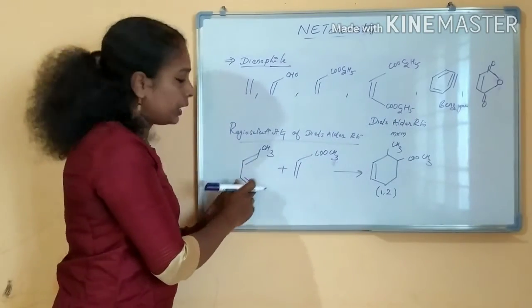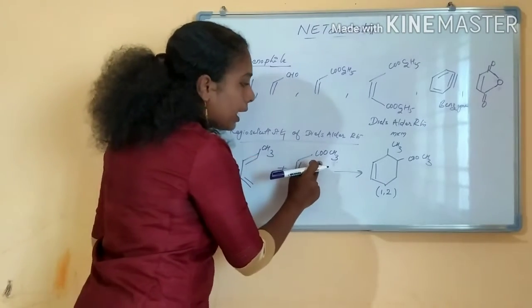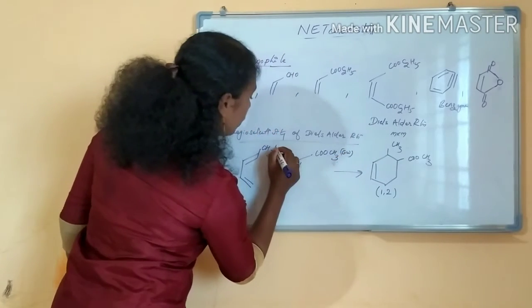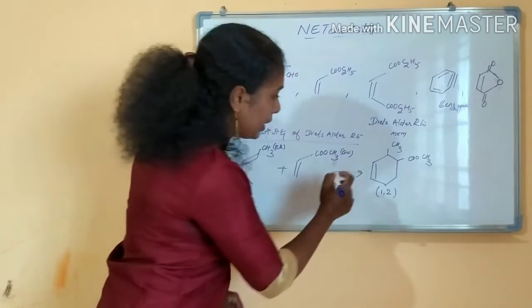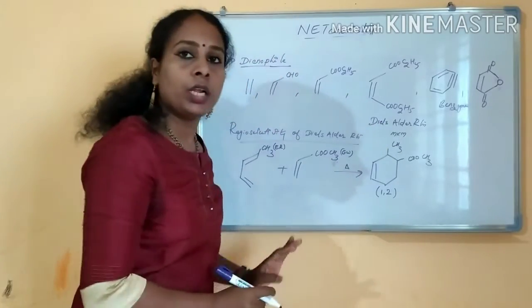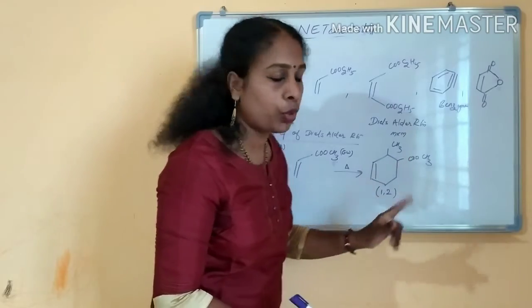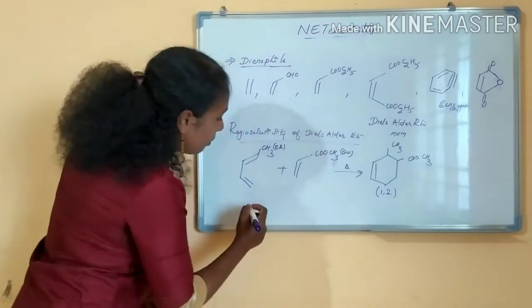So here if you see, the diene is substituted with a CH3 electron releasing group, and the dienophile here has an electron withdrawing group, right? An electron releasing group and an electron withdrawing group have been substituted. So the reaction is possible at normal room temperature. If you look at the product, a 1,2 product has formed, right? This will form exclusively.